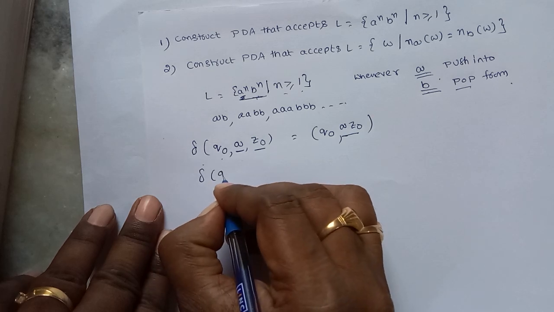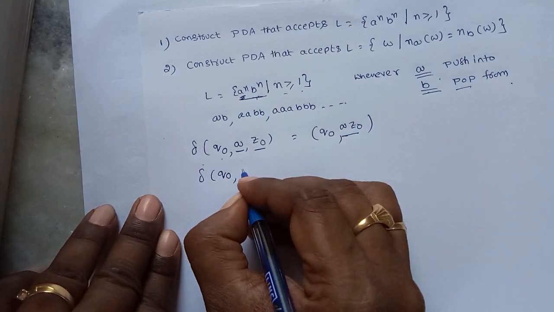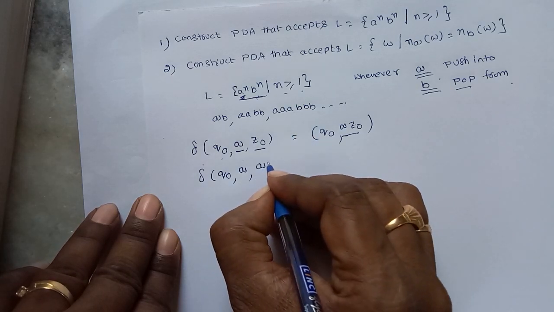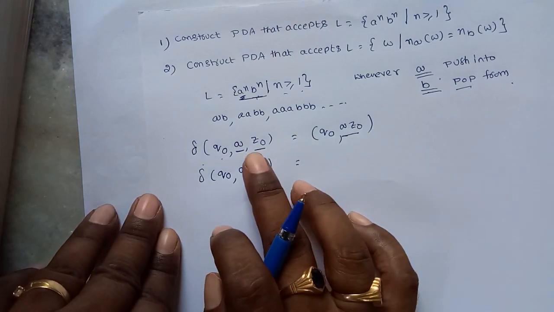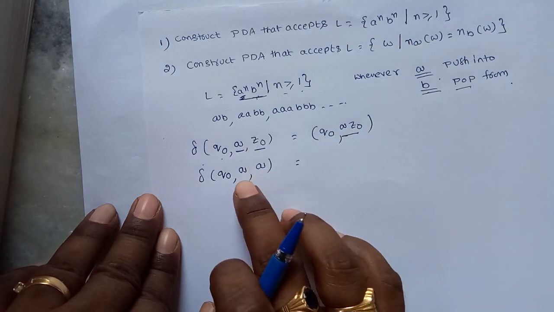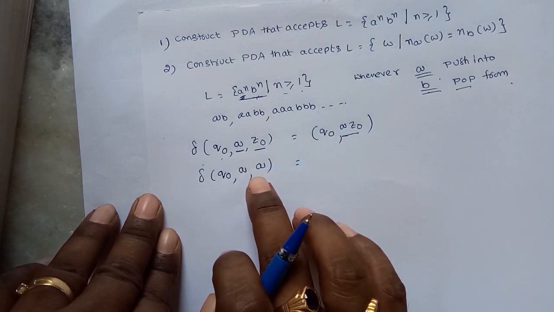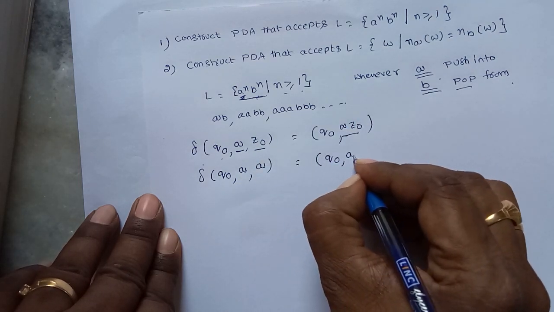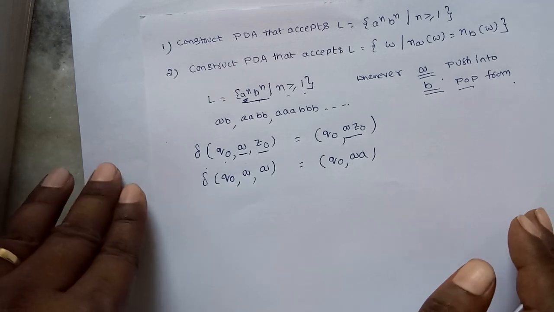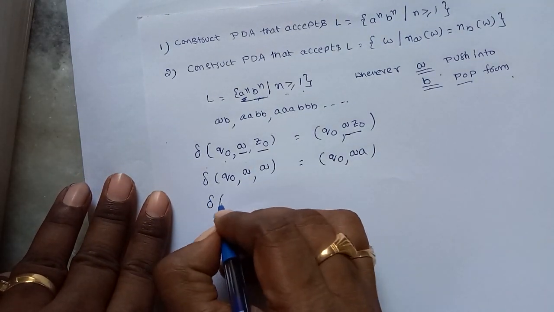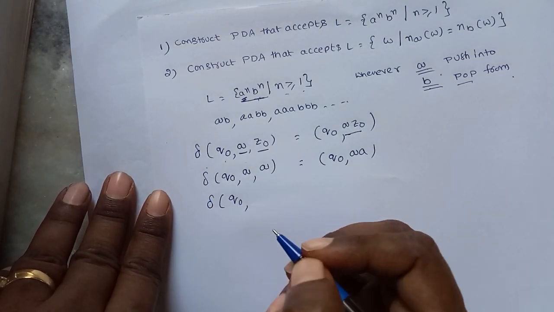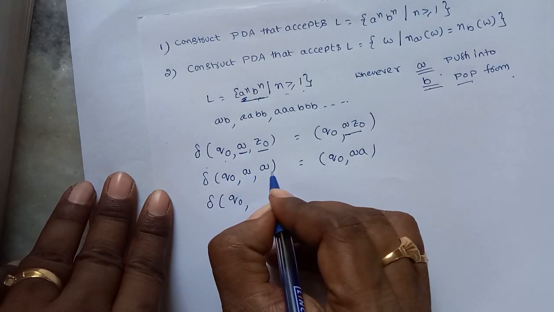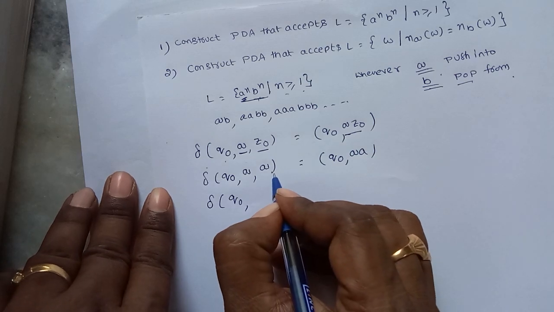Suppose the state is Q naught, the input symbol is A, and the top of the stack is A, that is, one A is already inserted. Suppose a second A comes. Whenever A comes, push into the stack. On the same state, for any number of A's, this process is repeated.